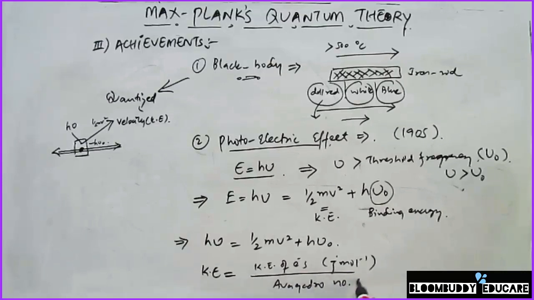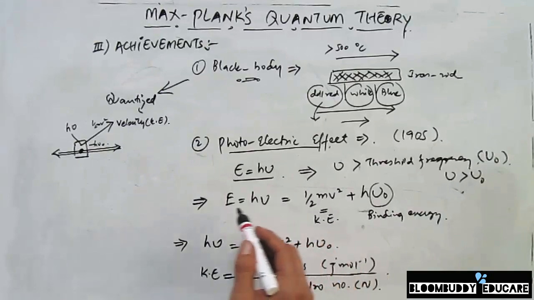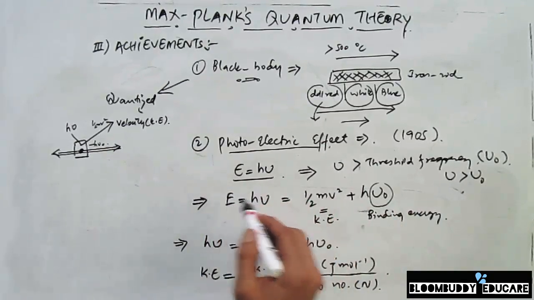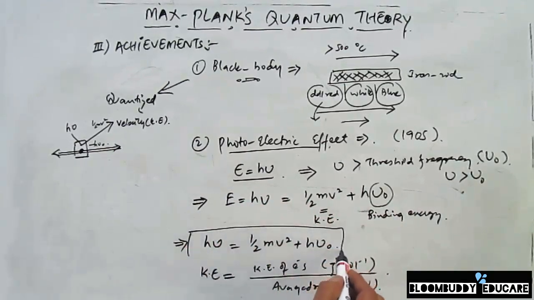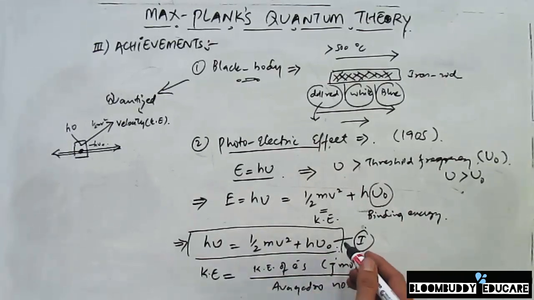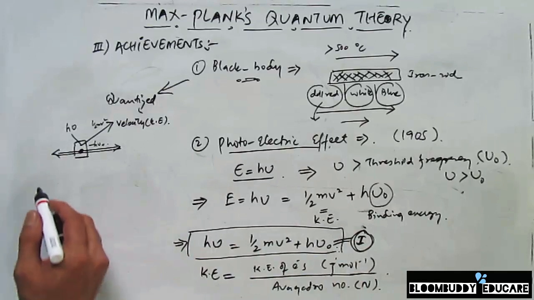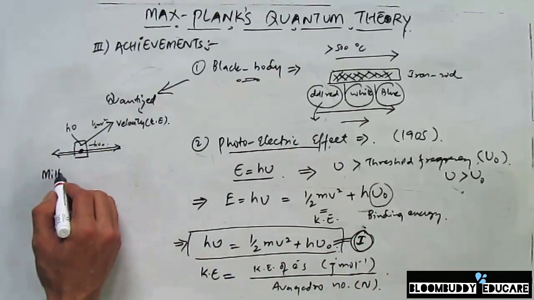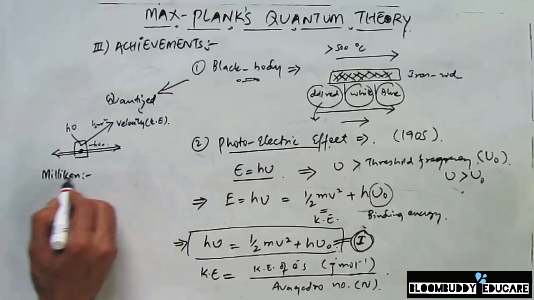Now the Avogadro number always comes into play in chemistry. The equation that I have shown here, I will label it as equation first. This equation first was tested by Millikan, one of the physicists.